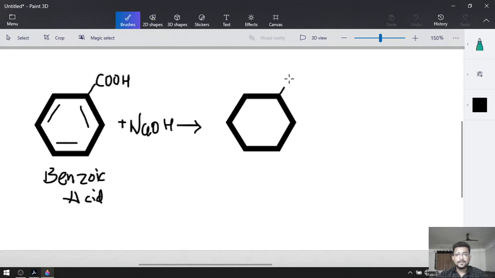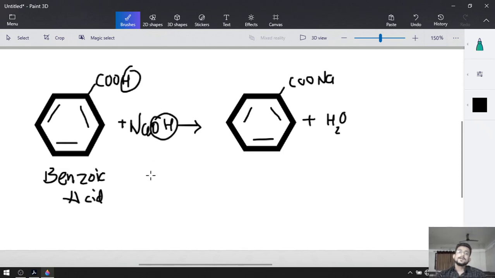So instead of COOH, COONa will be there, and alternate double bonds are compulsory to write. Plus, acid plus base gives salt plus water. That's why H2O will be released. In the sense, COOH will provide the H plus and NaOH provides the OH minus. So it is a sodium salt of benzoic acid, or you can say sodium benzoate.